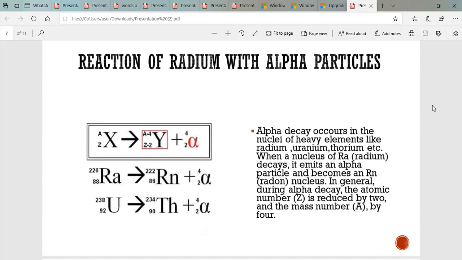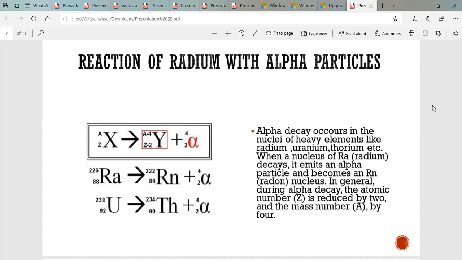Reaction of radium with alpha particles. What are alpha particles? Alpha particles, also called alpha rays or alpha radiations, consist of 2 protons and 2 neutrons. Alpha decay occurs in the nuclei of heavy elements like radium, uranium, thorium, etc. When a nucleus of radium decays, it emits an alpha particle and becomes a radon nucleus. In general, during alpha decay, the atomic number is reduced by 2 and the atomic mass is reduced by 4. Here is the reaction of radium with an alpha particle.